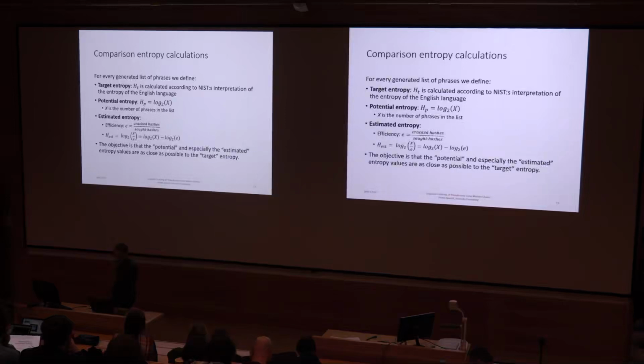So to make an estimate of how correct the phrases in the list are, we calculate the efficiency after a successful cracking attempt by dividing the number of cracked hashes by the number of sought hashes. With this efficiency and the total number of phrases in the list, we then calculate an estimated entropy of the phrase file. So for example, if half of the target passwords were cracked, the estimated entropy becomes one step higher than if all were cracked.